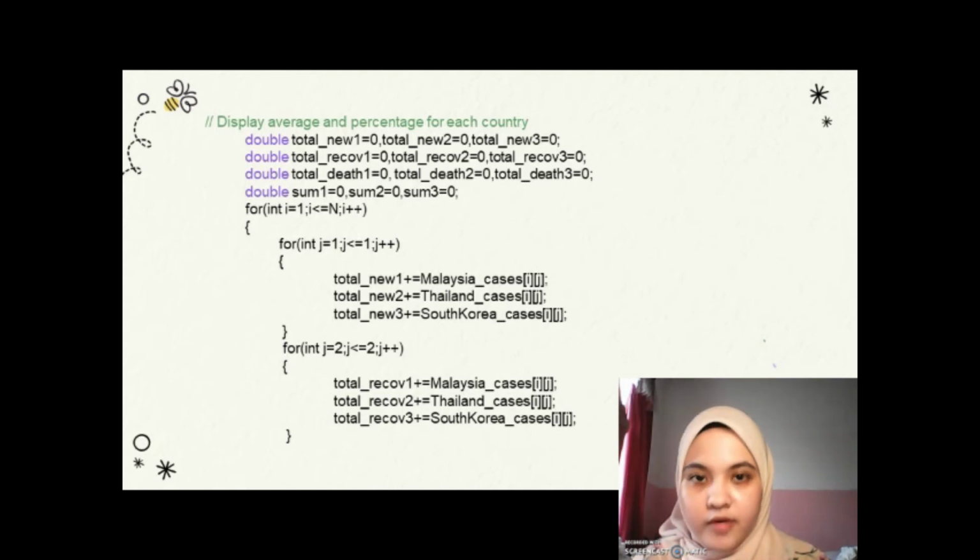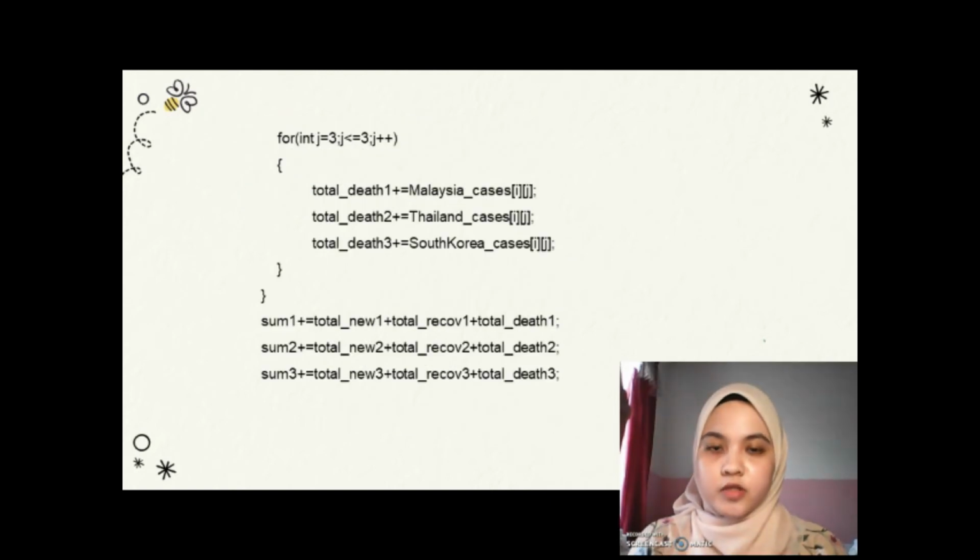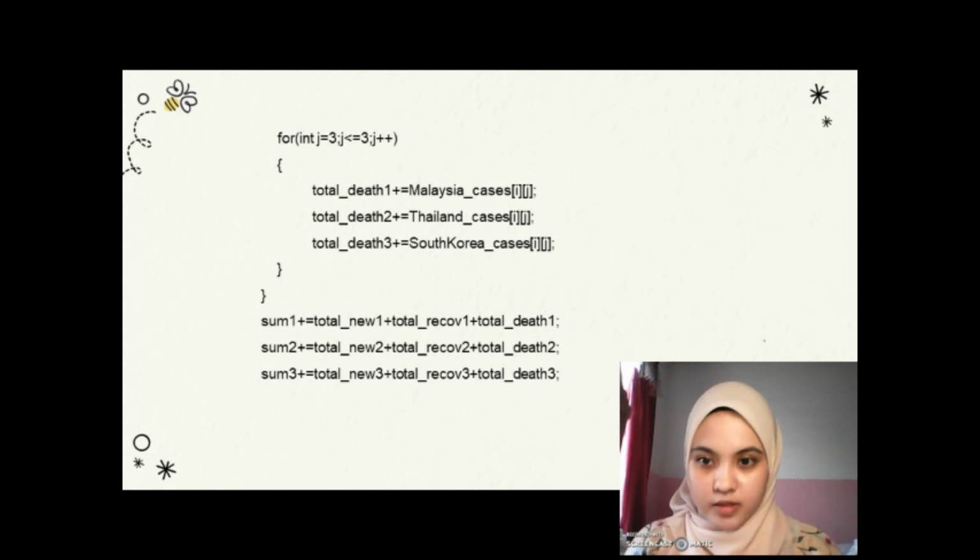Then we identify the total recovery cases for the 3 countries, Malaysia, Thailand, and South Korea. Then we close the curly bracket. For the third row, we have for j is equal to 3, j is less than or equal to 3, j plus plus. We open the curly bracket. Then we have the total death cases for the 3 countries, which are Malaysia, Thailand, and South Korea.